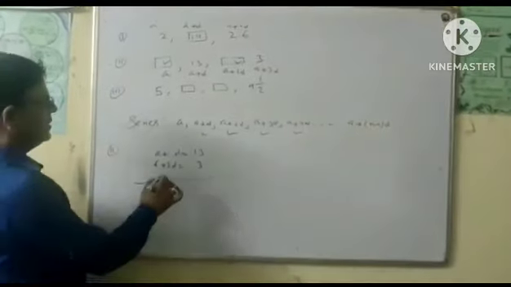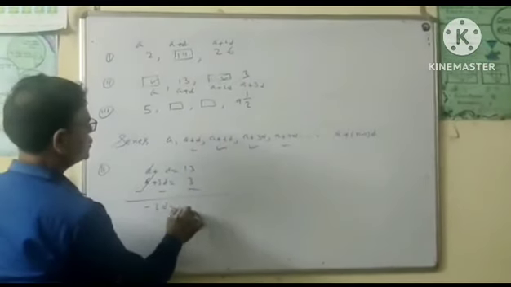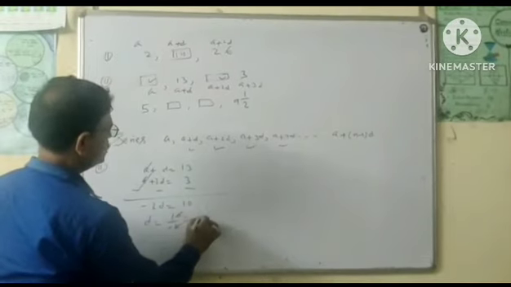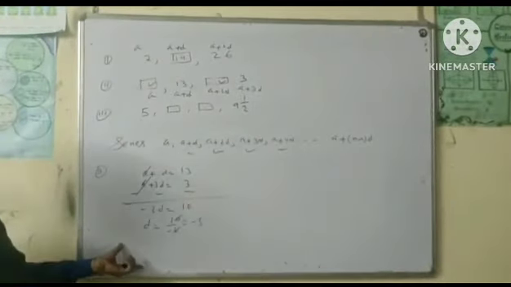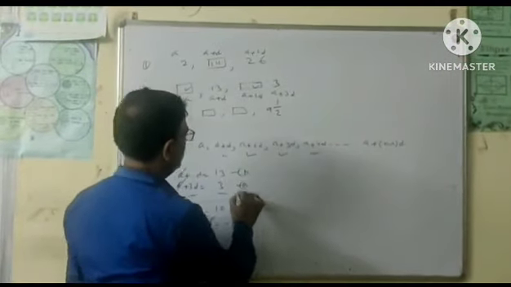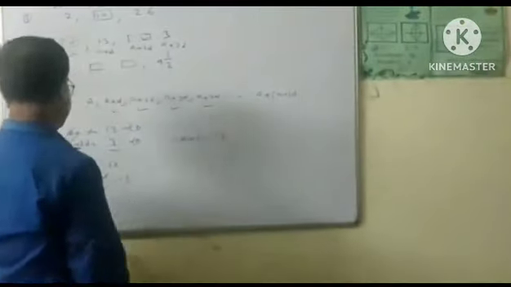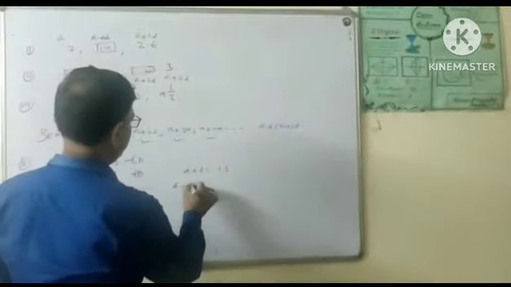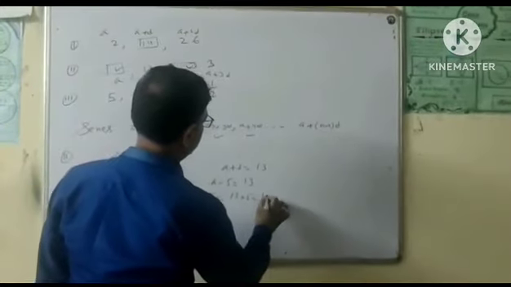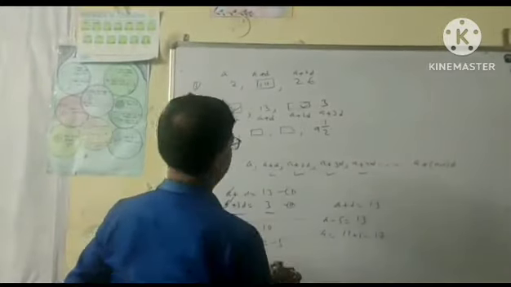You can solve it. Minus, minus, minus, a and a cancel. d minus 3d equal to minus 2d equal to 10 and d is equal to 10 divided by minus 2. So d is equal to minus 5. The common difference is minus 5. And putting the value of d in equation first, we obtain a plus d is equal to 13 and putting the value of d is equal to minus 5, a minus 5 is equal to 13 and then a is equal to 13 plus 5 is equal to 18 and the missing term is first term a.